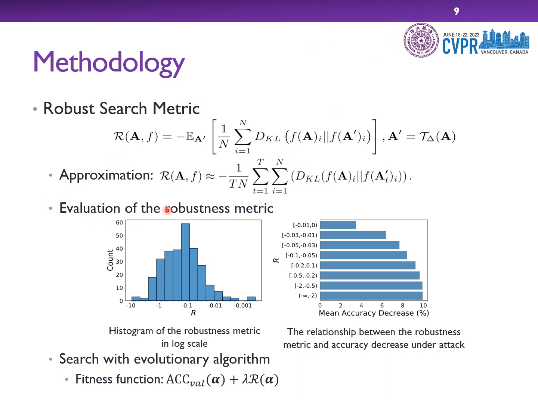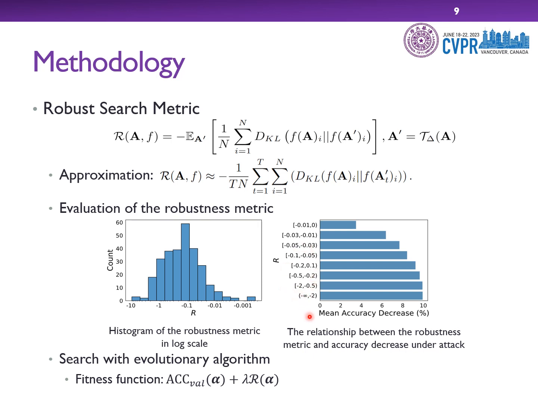We evaluate the robustness metric by randomly choosing 300 architectures and drawing two plots. The left plot is the histogram of the robustness metric in log scale. The right plot is a bar plot showing the mean accuracy decrease for different R intervals.